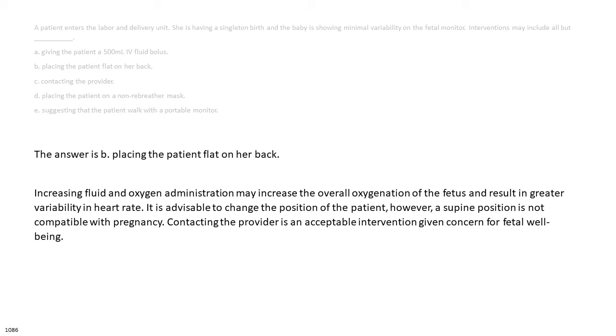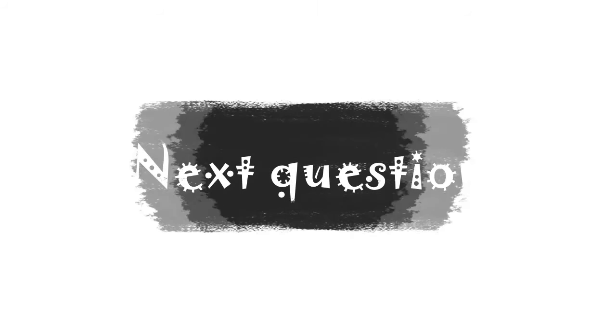The answer is B. Placing the patient flat on her back. Increasing fluid and oxygen administration may increase the overall oxygenation of the fetus and result in greater variability in heart rate. It is advisable to change the position of the patient; however, a supine position is not compatible with pregnancy. Contacting the provider is an acceptable intervention given concern for fetal well-being.